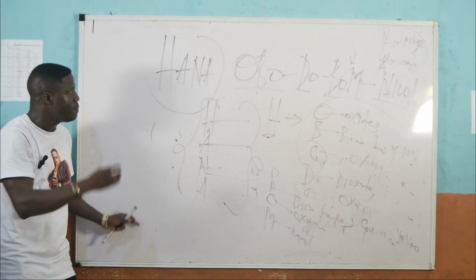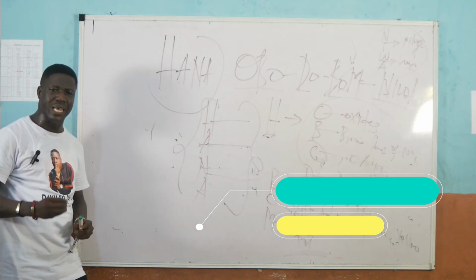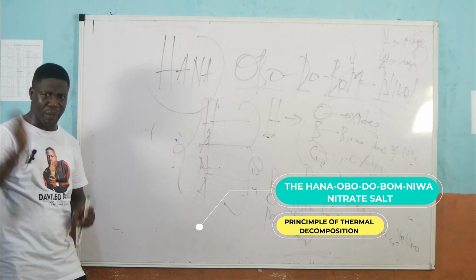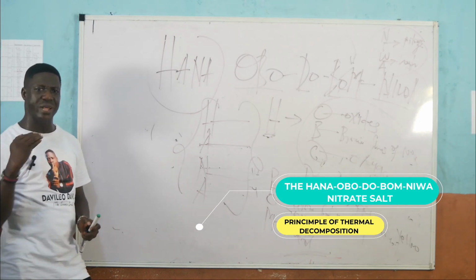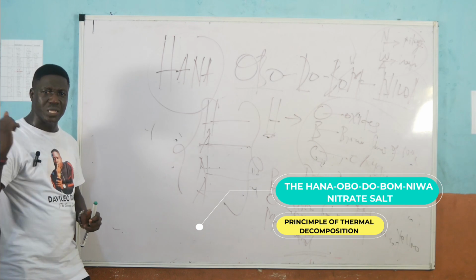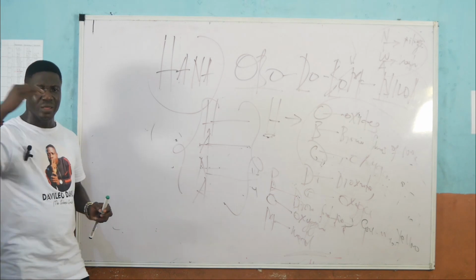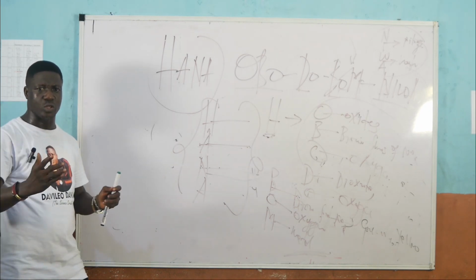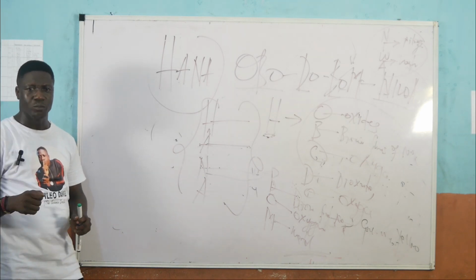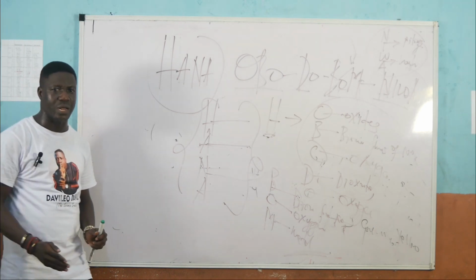So with the help of the Anabodo-Bond-Newer principle as formulated by Davileo Davilei, it becomes very, very easy for you to predict correctly and accurately the possible products of the nitrate salts of the heavy metals, alkaline metals, non-reactive metals, and of course the ammonium nitrate salt when they decompose. Let us look at one example. Thereafter, look at one self-application in order to consolidate your understanding. Thank you.